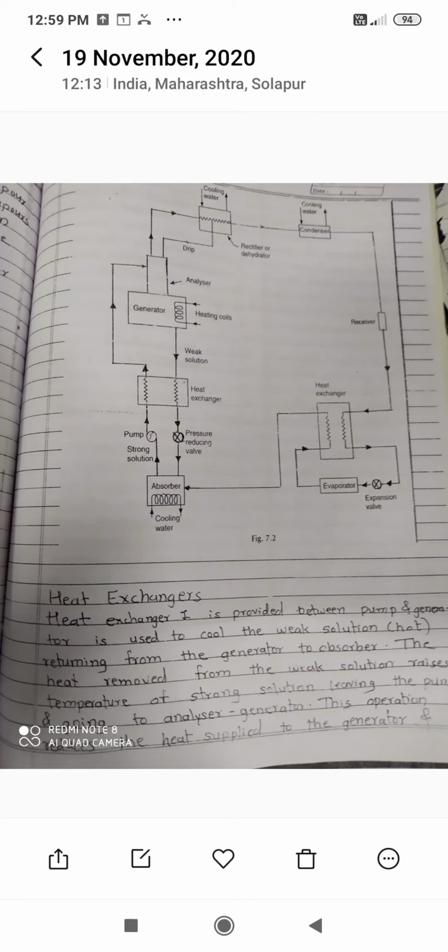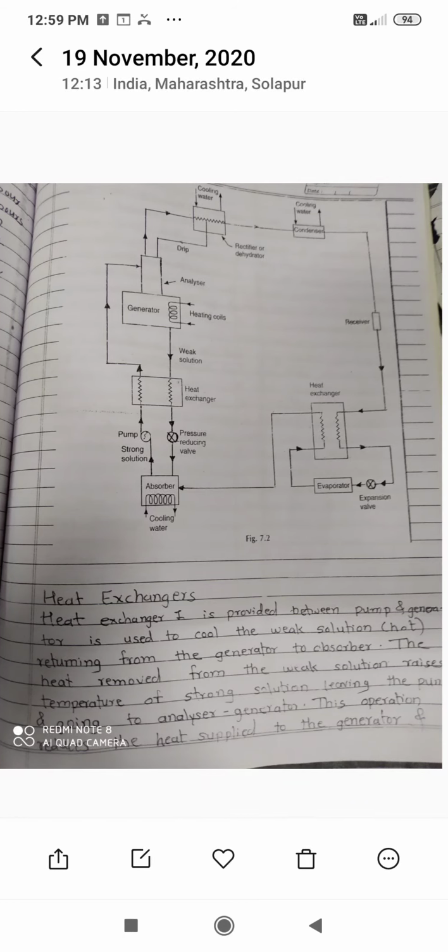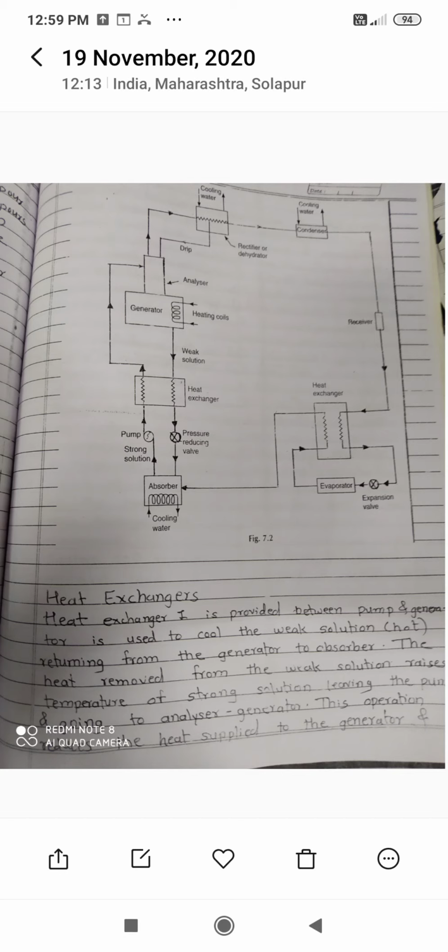As the temperature and pressure are low inside the absorber, we know the tendency of the absorbent to absorb the refrigerant is more. So for maintaining low temperature and low pressure inside the absorber, the second heat exchanger works. And what is the advantage of the increase in temperature of the strong solution?